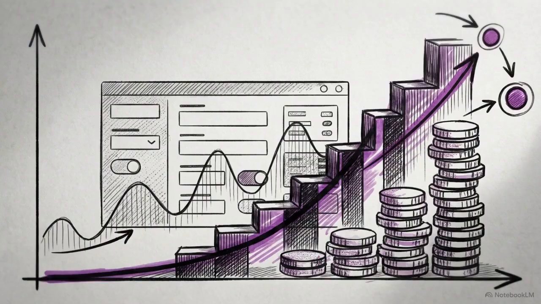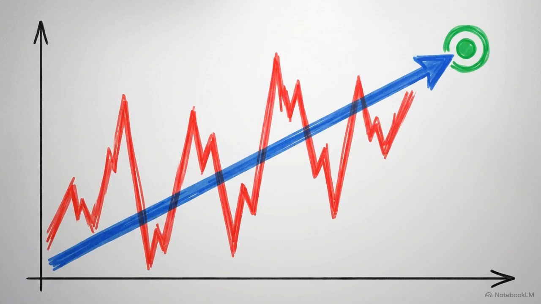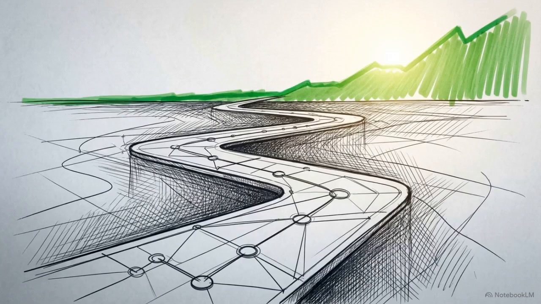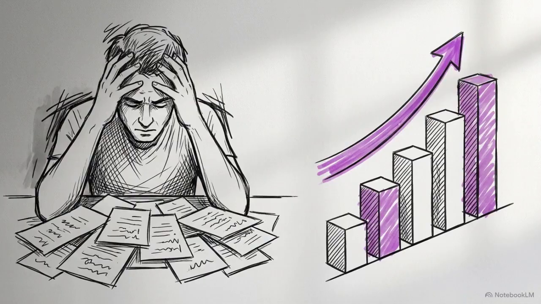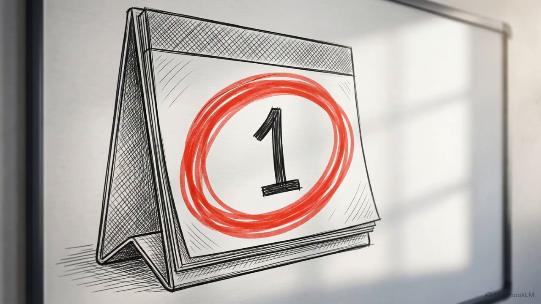By combining realistic return expectations with a step-up strategy, your plan accounts for market cycles. You aren't just looking at an ideal scenario, you're building a strategy designed to reach your target even when the market fluctuates. You now have a clear, data-driven map for your future financial goals. When you see the exact path your money will take, saving stops being a monthly chore. It becomes a measurable process toward a specific outcome.